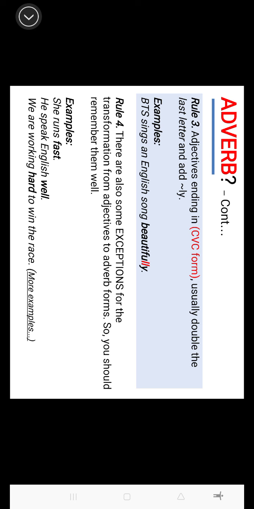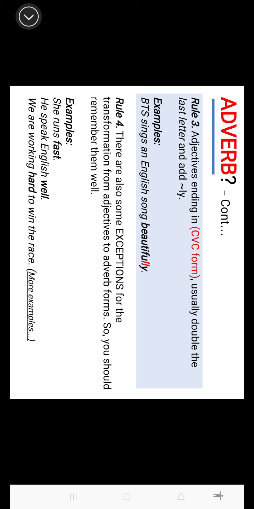Rule number 4, there are some exceptions for the transformation from adjective to adverb forms. A lot of students just ask me, how do you know if it is an irregular or regular adjective or whatever? So there's no choice. We all have to remember and keep that in mind. Why did I say that? Because this is the rule. The rule never changed. This is the exception which you have to remember.